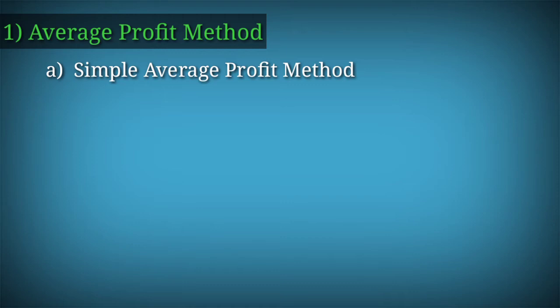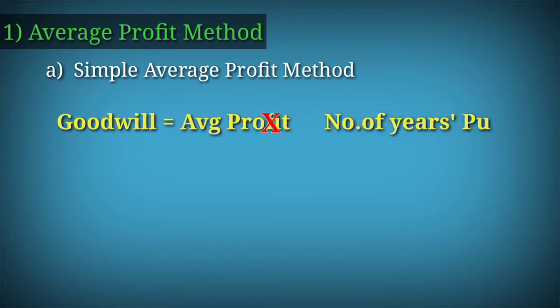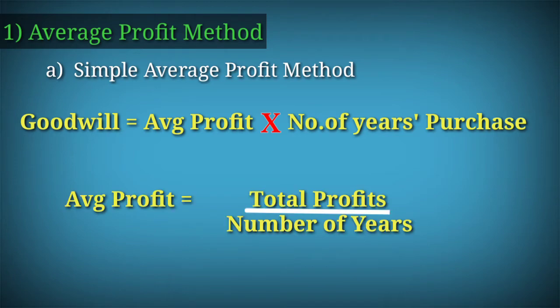Under the simple average profit method, goodwill is calculated by using the formula average profit into number of years purchase, and average profit is the division of the aggregate of normal profit by the corresponding number of years, or otherwise average profit equals total profit divided by number of years.